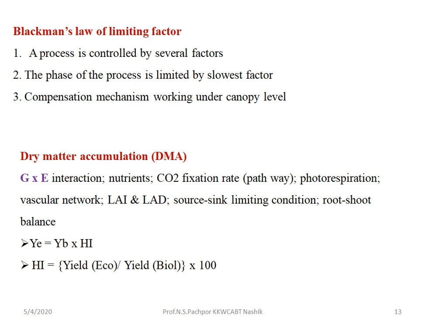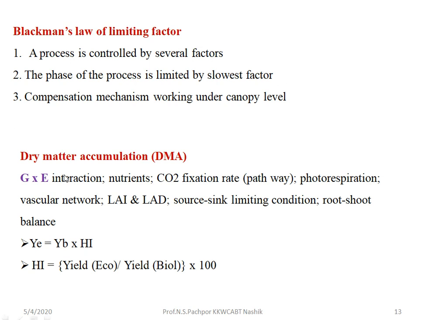The compensation mechanism means the carbon dioxide compensation or the light compensation. These compensation mechanisms work under the canopy, meaning the structure of the plant occurs under that canopy level. So that's why this is particularly a limiting factor to improve the source and sink relationship.